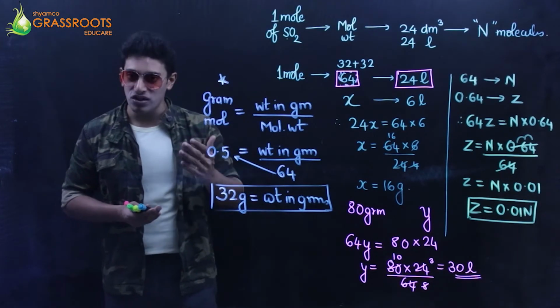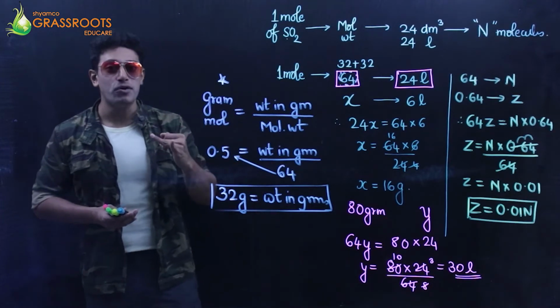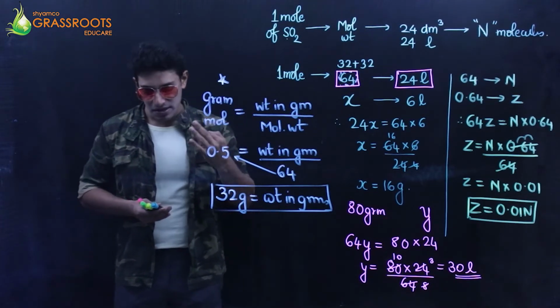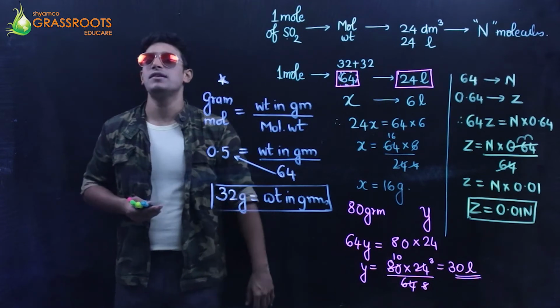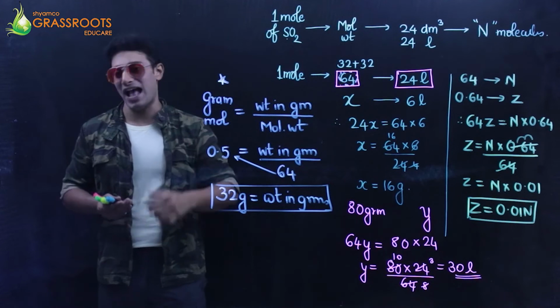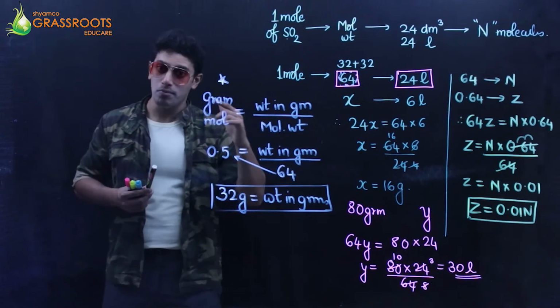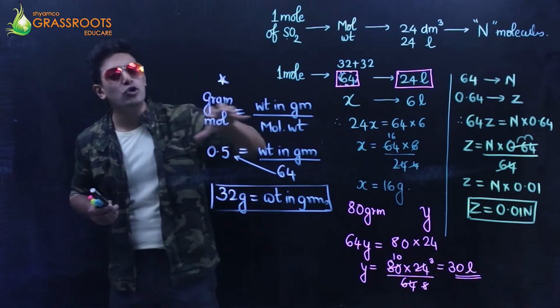Okay. Talking about the last one from my side in mole concept in the crash course. Calculate the number of moles, the number of molecules, the number of hydrogen atoms, and the total number of atoms in 294 grams of sulfuric acid. Now sulfuric acid is going to be H2SO4. Perfect. Let's start with the flow, right?